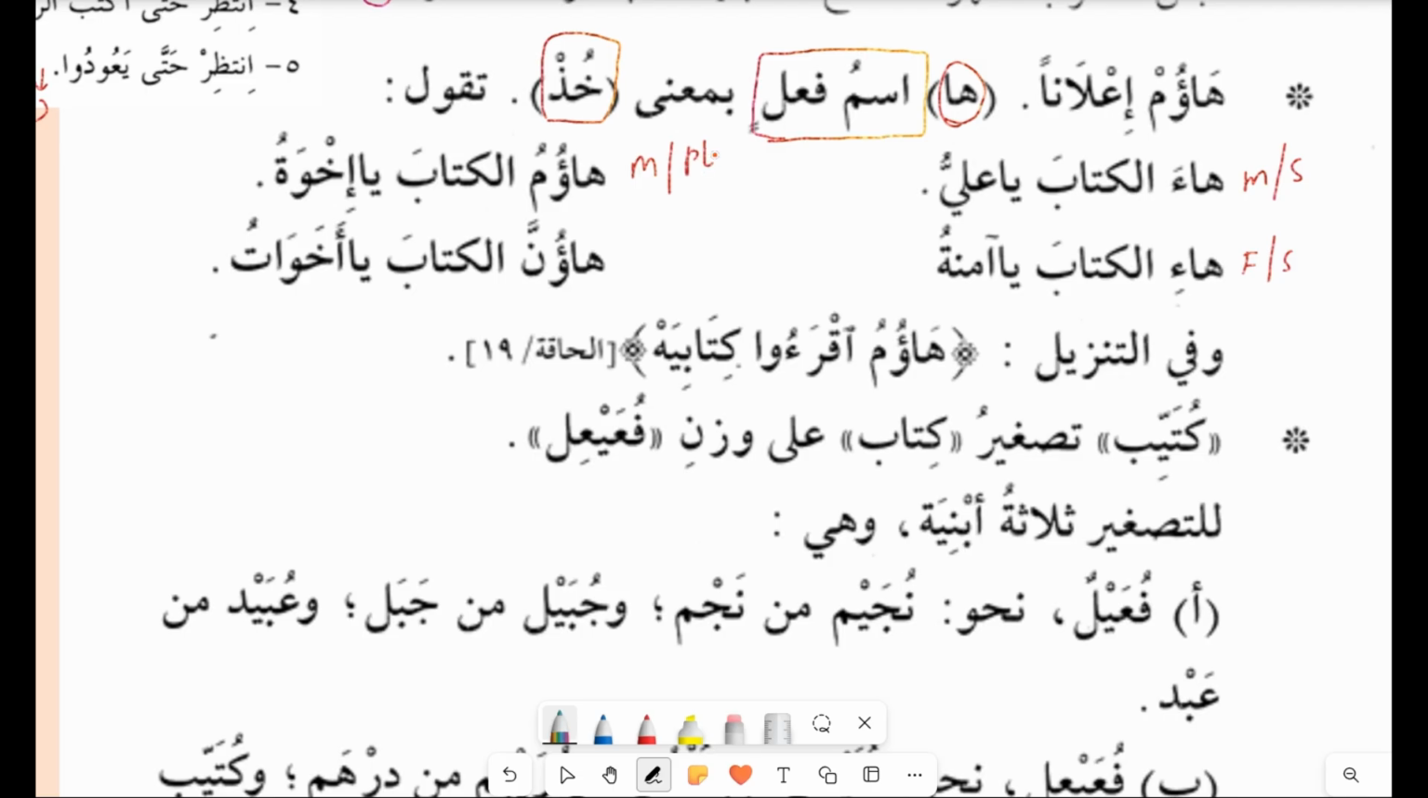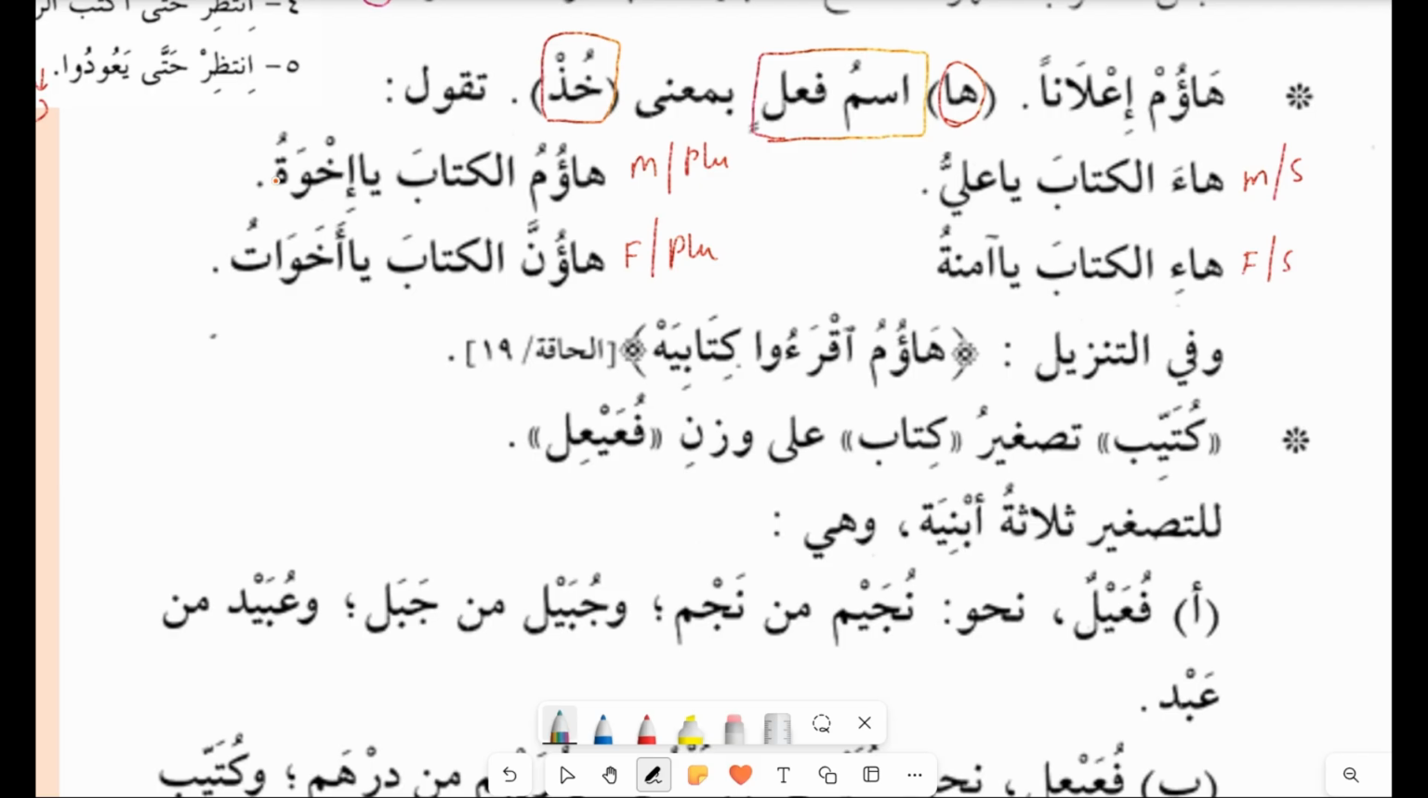Now this ha is i'lanan, means something you announce. Ha is ismu fa'il. So first of all, you need to remember this is ismu fa'il. And this is not the damir, but it is ismu fa'il bi ma'na khudh. Remember, this is very important. Now we have four examples. One for male singular, female singular, this is for male plural, and this is for female plural. So how it changes, you can see here. Ha'a al-kitaba ya Ali. This is for single. Ha'um al-kitaba ya ikhwa. Ikhwa is not the plural of ukht, but it is another plural of akh, brother.